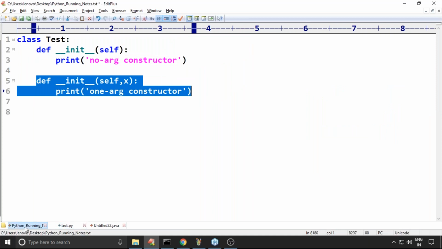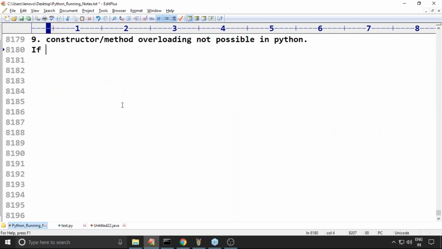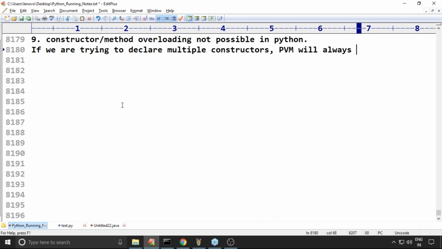If we declare multiple constructors, PVM will always consider only the last constructor.